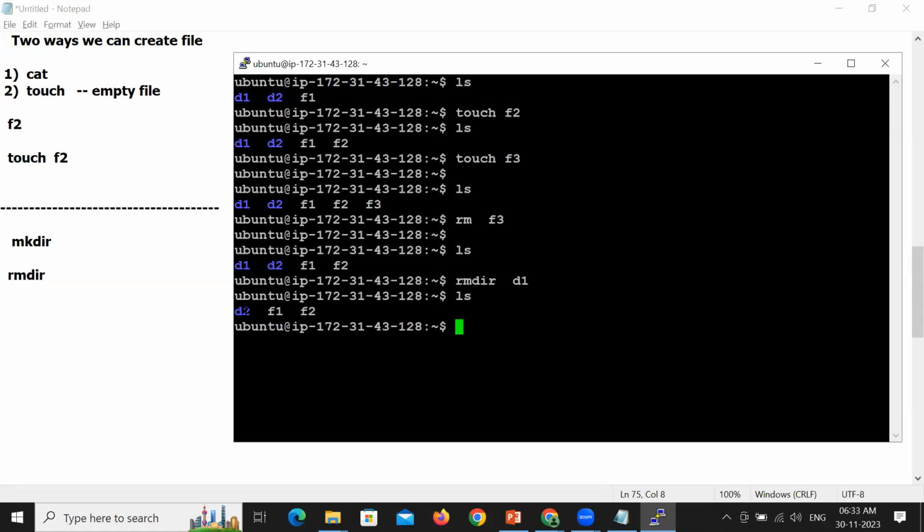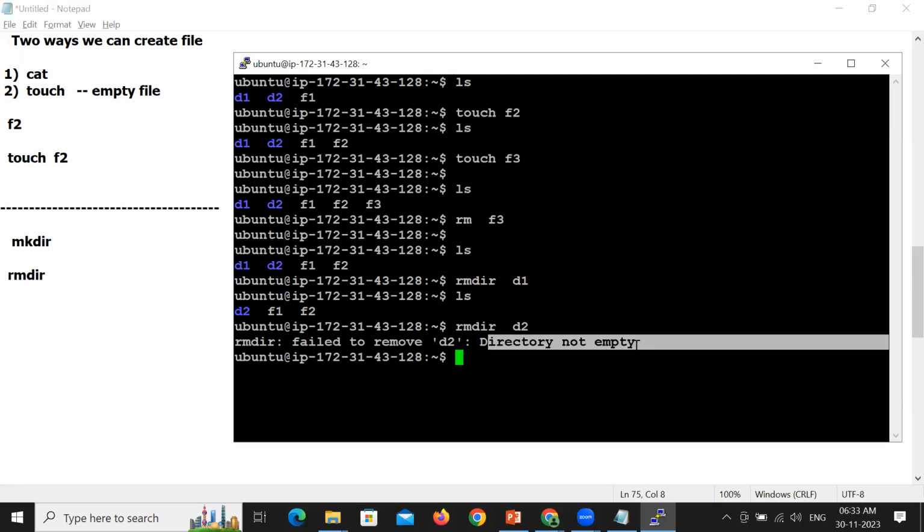Yes, rmdir. Similarly, can I remove D2? Like rmdir, the same command I'm using, rmdir. Now I want to remove the second directory D2, but, interesting point, this command will fail. Please observe here, as expected, the command has failed to remove D2 because the directory is not empty. A very meaningful message conveyed to the user.